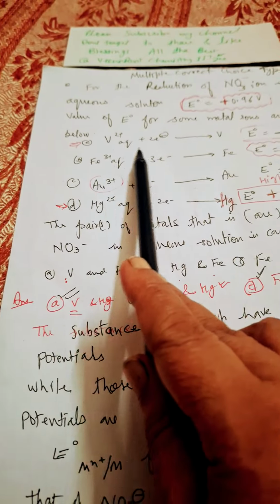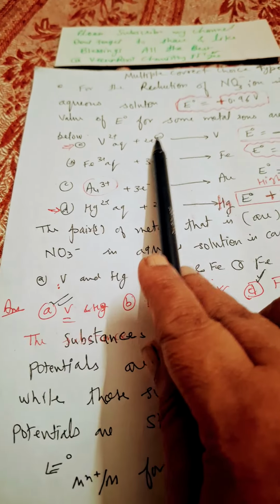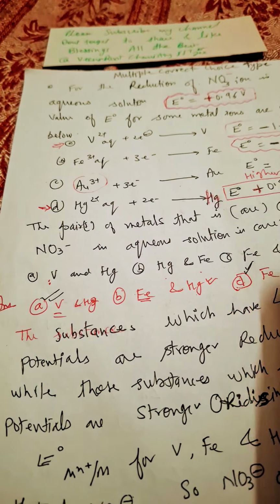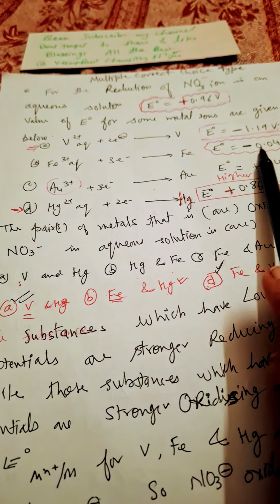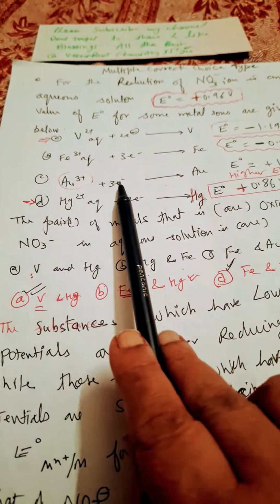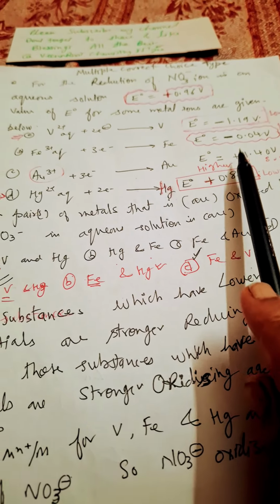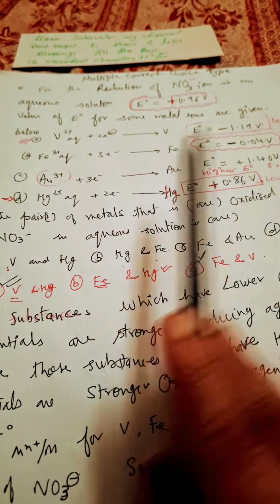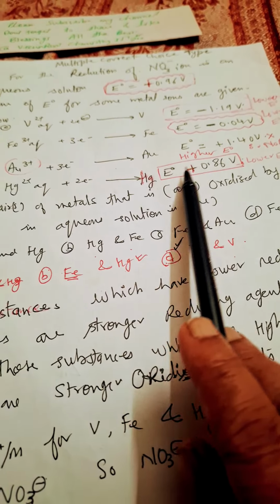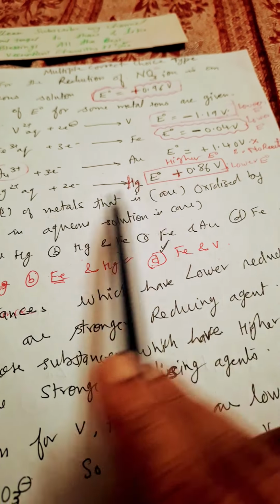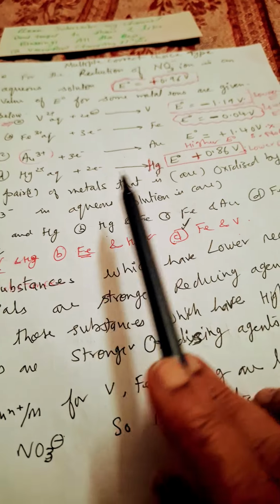Okay, now the reduction potentials of these are given to us. V2 positive gains 2 electrons to give V, E naught minus 1.19. Fe3 positive gains 3 electrons to give Fe, E naught minus 0.04. Au3 positive gains 3 electrons and is converted into Au, E naught will be equal to plus 1.404 volt. Hg2 positive gains 2 electrons and is converted into Hg, E naught value is equal to 0.86 volt. So the pair of metals that are oxidized by nitrate ion in aqueous solution is asked.